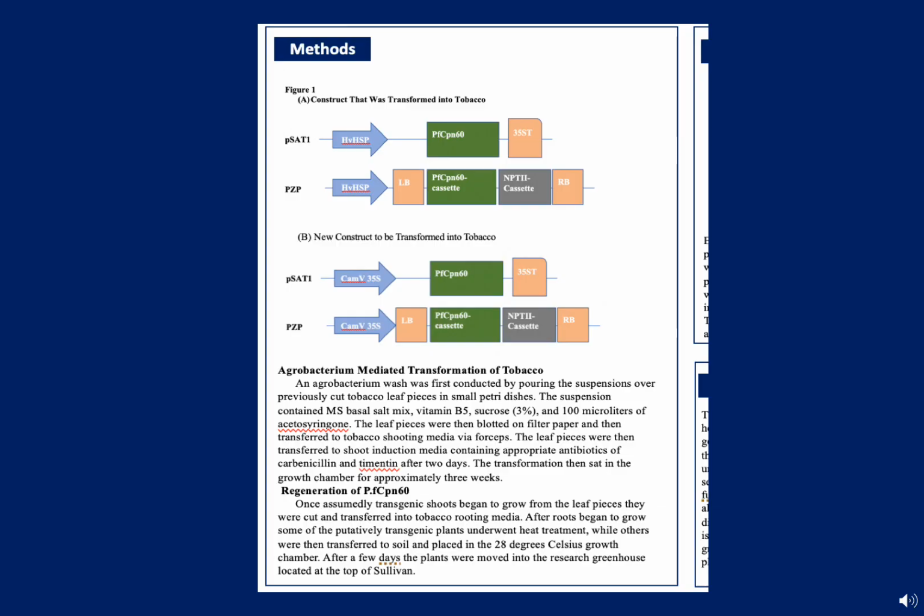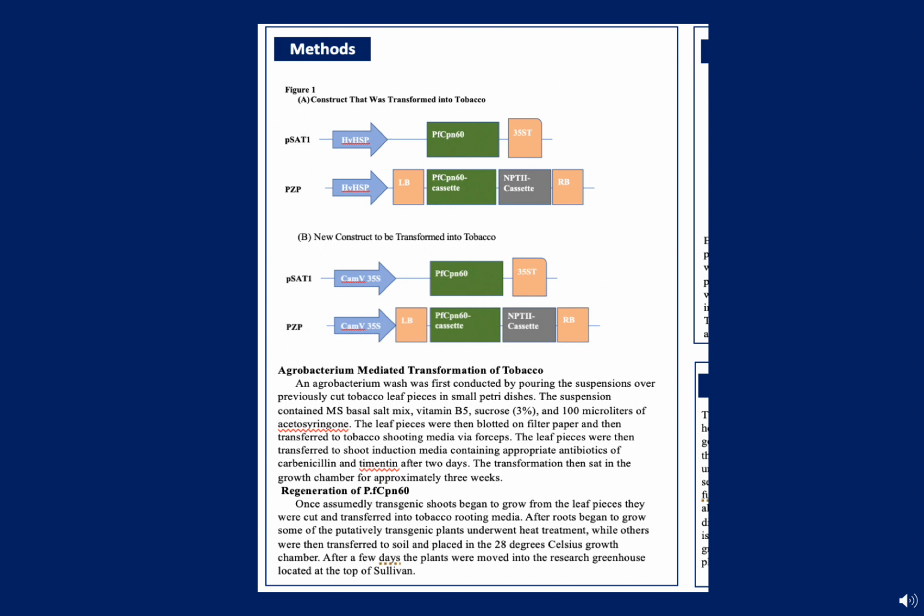Once the two constructs were created and were successful, we then utilized Agrobacterium mediated transformation of tobacco to insert our gene and expression cassette into the plant genome of our tobacco. This was done by saturating leaf pieces in a solution containing our gene as well as other nutrients. The leaf pieces were then transferred to shoot induction media, and after a few weeks were then transferred to rooting media, and then were transferred into soil.